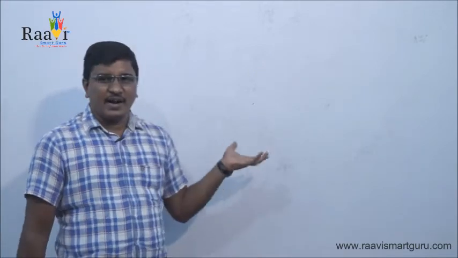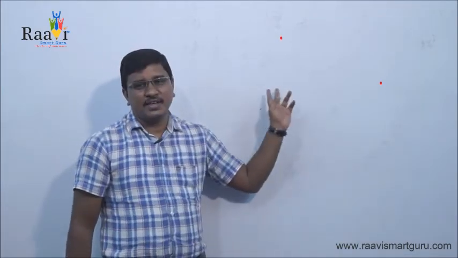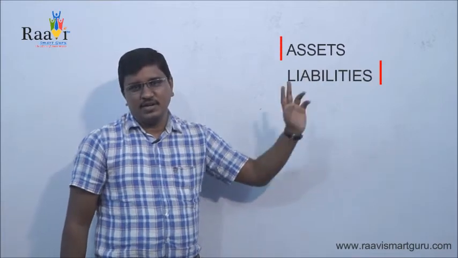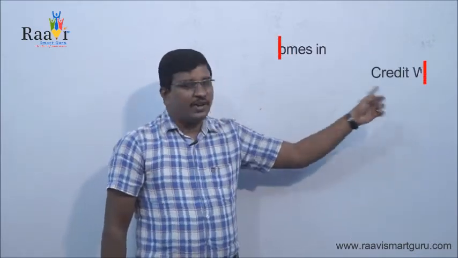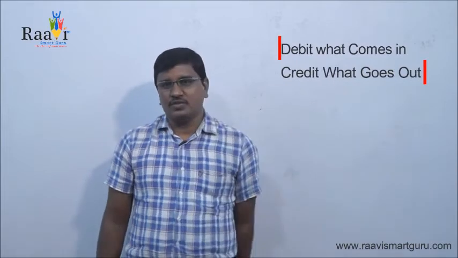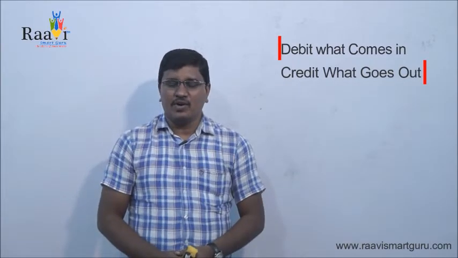So first we'll start with the real account. Real account mainly deals with assets and liabilities. And the rule of the real account is debit what comes in and credit what goes out.